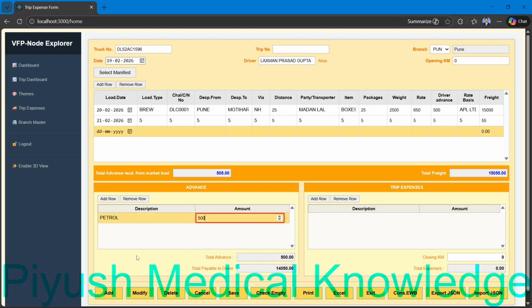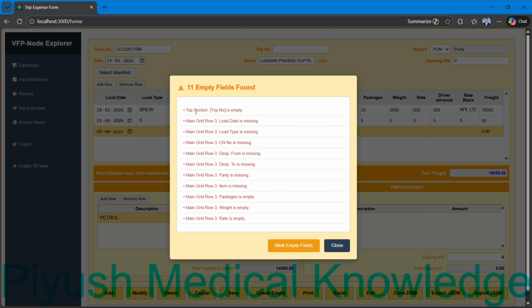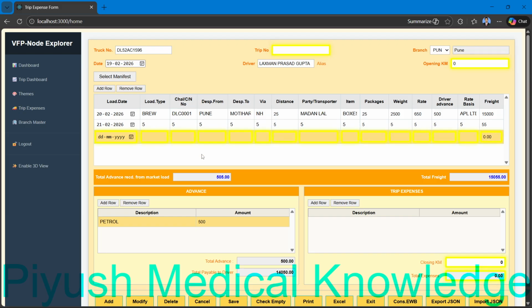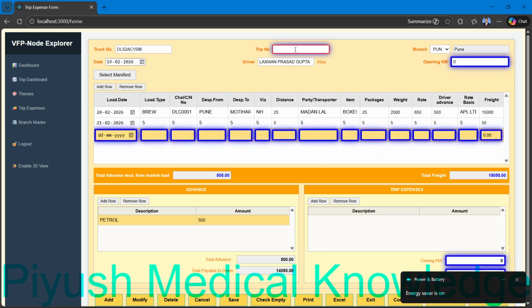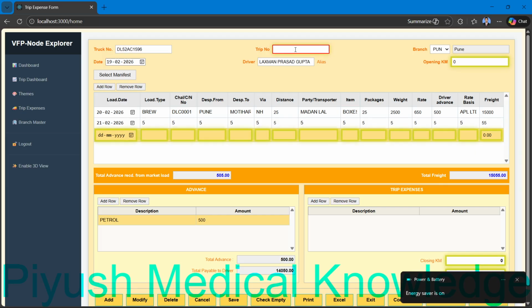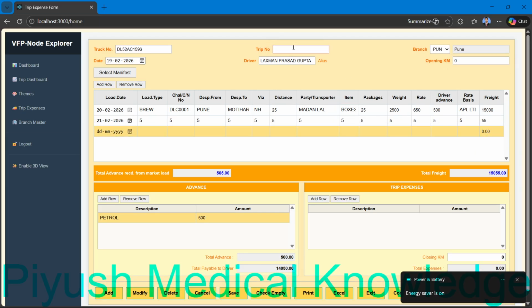Now first of all, I will check empty. You can see the top section trip number is empty. Main grid row 3 load date is missing and many more. Blinking empty pins. You can see these are all blinking empty pins. So first of all, trip number. I will make the trip number as trip